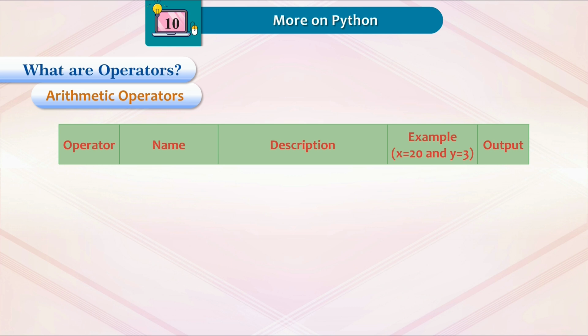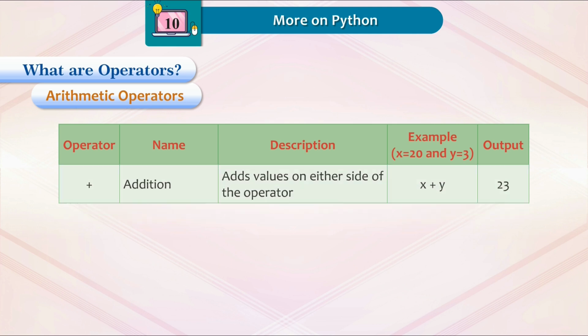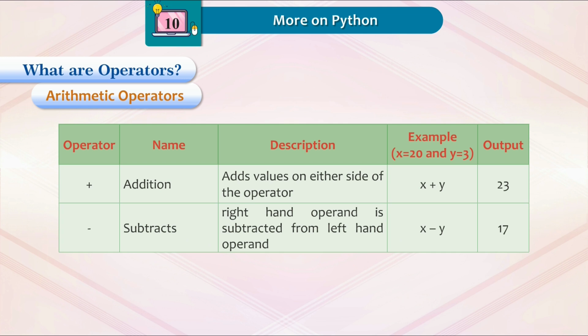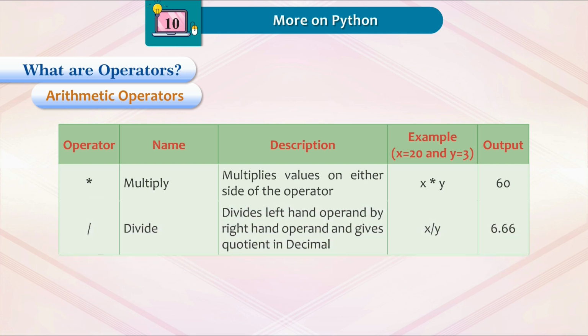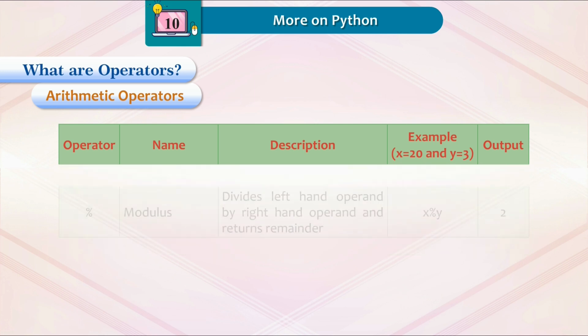Operator, name, description, example with x equal to 20 and y equal to 3, output. Addition adds values on either side of the operator: x plus y, 23. Subtraction: right-hand operand is subtracted from left-hand operand, x minus y, 17. Multiply multiplies values on either side of the operator: x multiplied by y, 60. Divide divides left-hand operand by right-hand operand and gives quotient in decimal: x divided by y, 6.66.